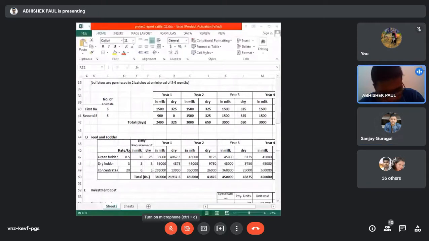So we have already discussed how to make the project, okay? Whether you have done this practical or not, how to make the project formulation for dairy cattle, for any scheme. Do you have any idea what the definition of a project is? What is project formulation? No, sir. So this is very, very important.